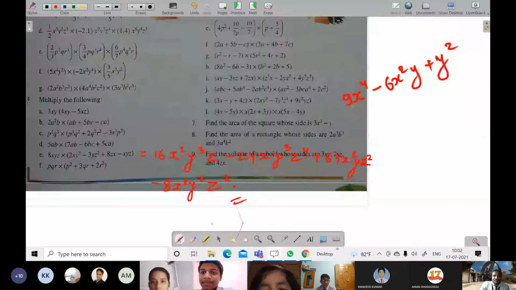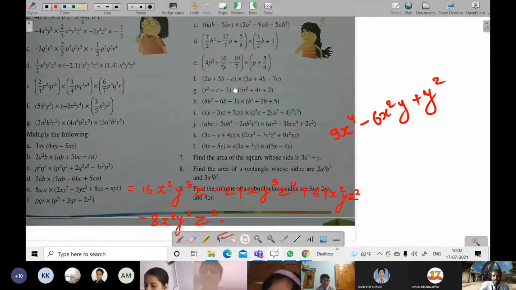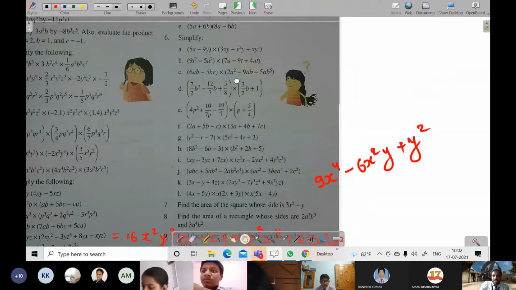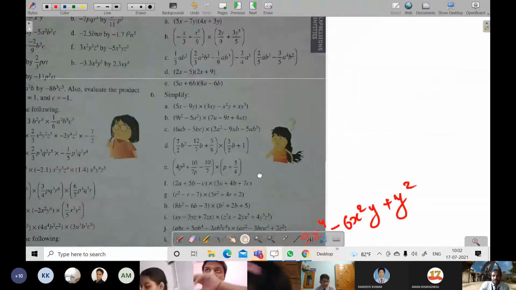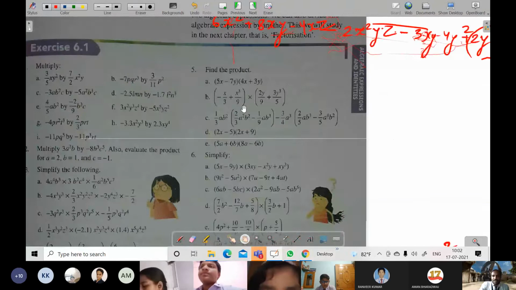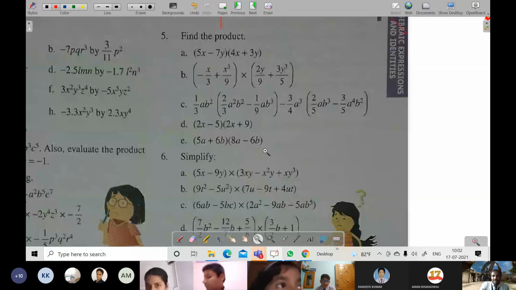So which question? 5B. Okay. Here you will be 5, not 6. Okay, so 5B is over here. Here also you will be multiplying. I'll make it a little bit bigger. This is a multiplication itself.